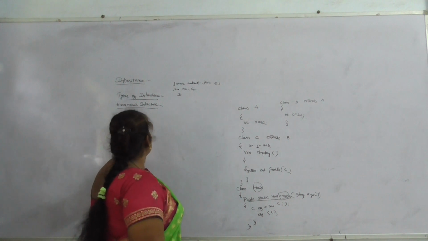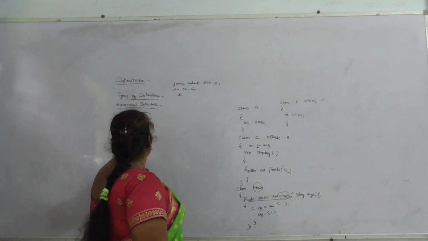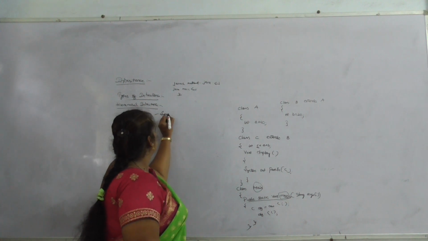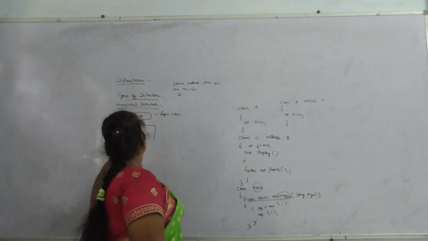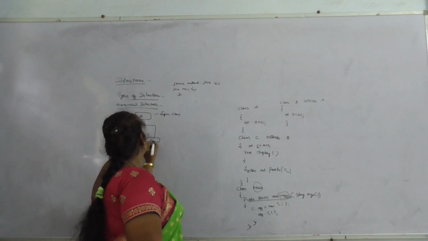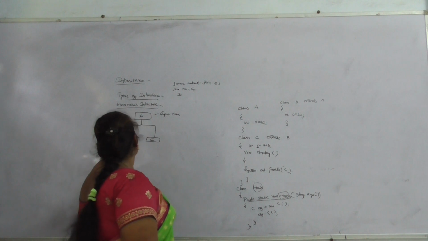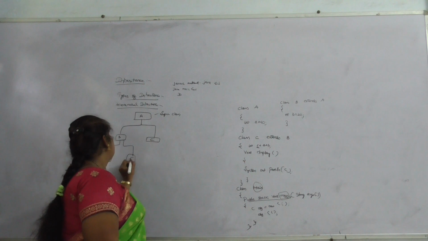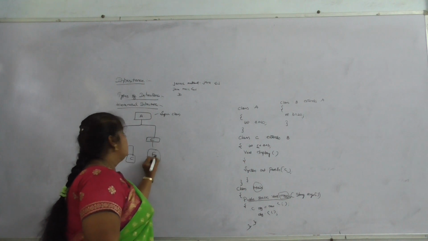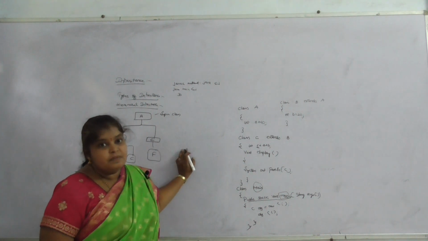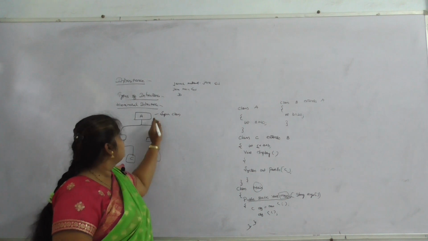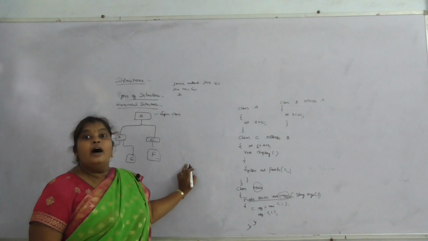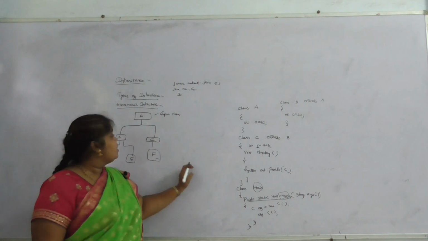The syntax for this is, if we take A as a superclass, with B and C, and D, E, F. So by using this diagram, A is called a superclass, and B, C, D, E, F are called subclasses.